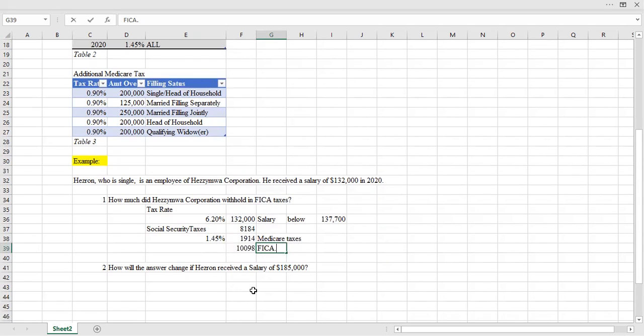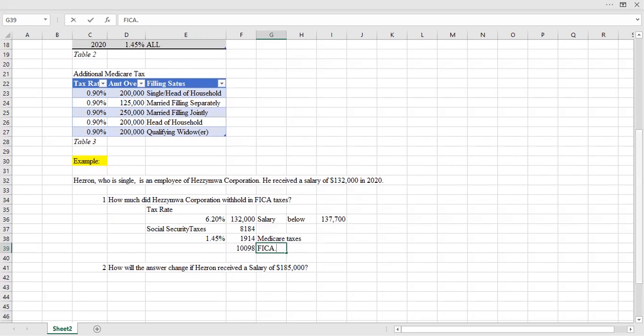How would the answer change if Hezron received a salary of $185,000? So what changes here? The year is stated as 2020, and we are assuming that now the salary of this person was $185,000. The tax rate for Social Security remains the same. The tax rate for Medicare taxes remains the same. What changes here is the amount of salary and the threshold for this amount.